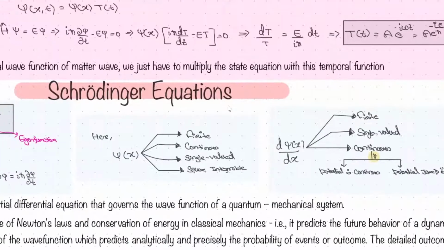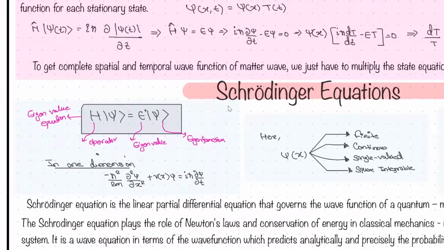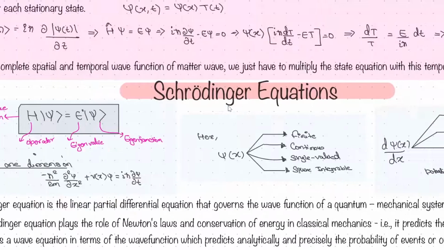Now come to the Schrodinger equation. The Schrodinger equation does for quantum mechanics the same thing that Newton's law does for classical mechanics, right? So they have given a dynamical variable equation, right? This is basically an operator. If you operate on a function, you will get the value of that, right? So in one dimension, again, put it here. Okay, so the Hamiltonian operator we are talking about here.